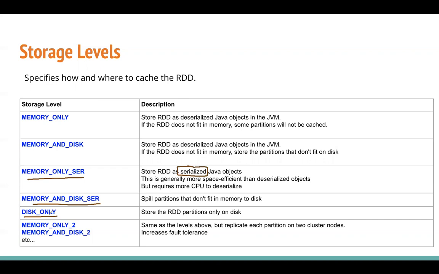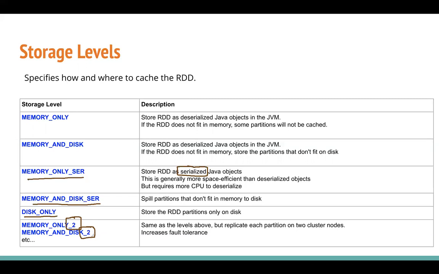Now, remember, we talked about how, while caching, you can cache one partition on two machines, not one. This increases the availability, and that is very simple to express. When you say memory only with _2, it means you want the same partition to be saved twice. Similarly, memory and disk _2. And you can apply _2 to memory only serialized, memory and disk serialized, and disk only storage levels as well.